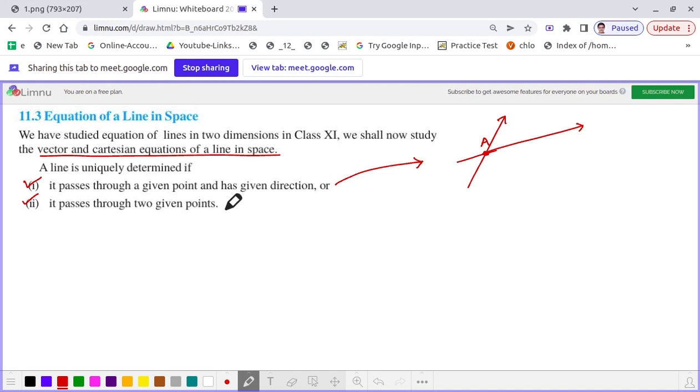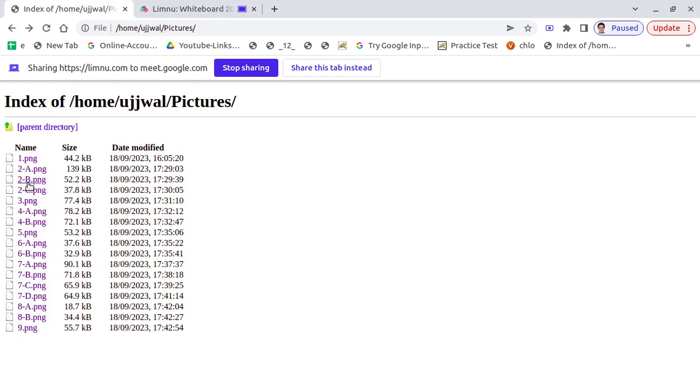And the second one is that if a line passes through two given points, there is a point and this point, and passing through these two points we can construct a straight line uniquely. Uniquely means that only one straight line we can construct passing through two given points. So if you see here, there are two points A and B, and passing through these two points we can construct this straight line, as you see on the screen. Now let us discuss all these things in detail about the formation of the equation.